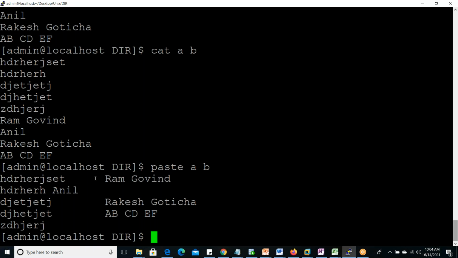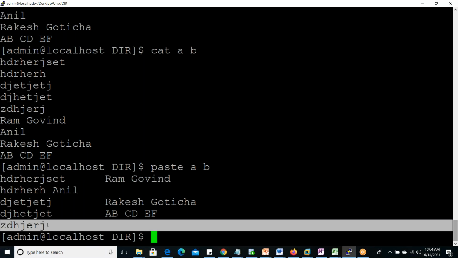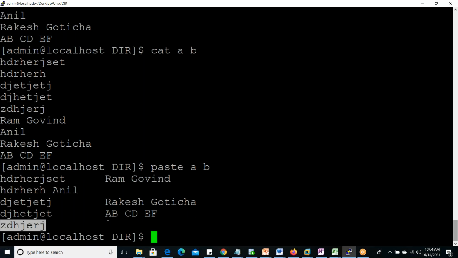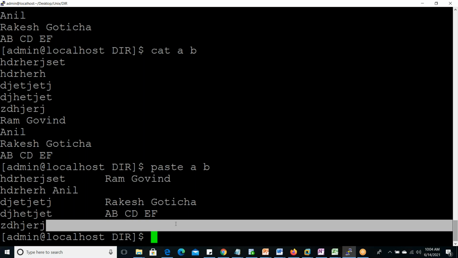Okay, so how is it displaying? Vertically it is displaying. In the same line only, first line of two files, second line, third line. If in some line nothing is there, this is fifth line of first file, but fifth line is not present in the second file, so nothing is displaying, empty. So in this way, with proper sequence, it will display.